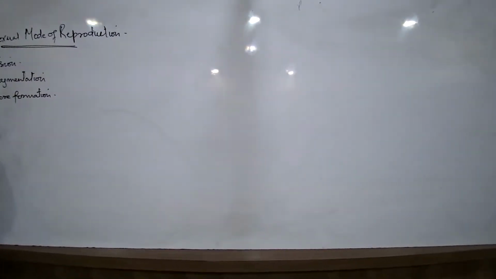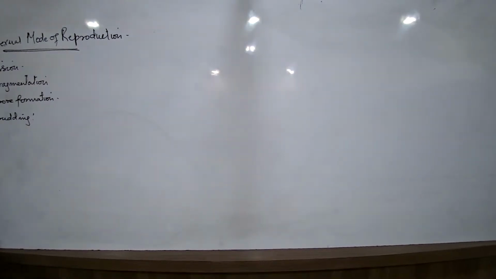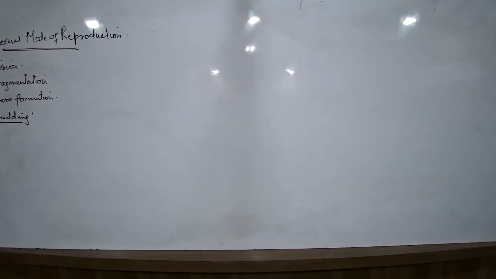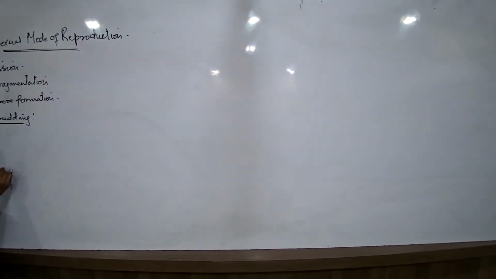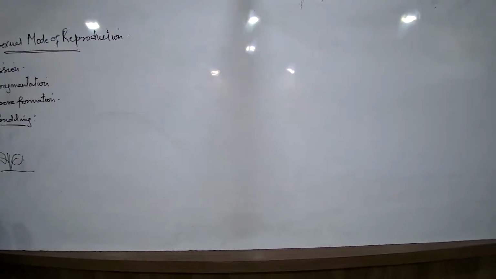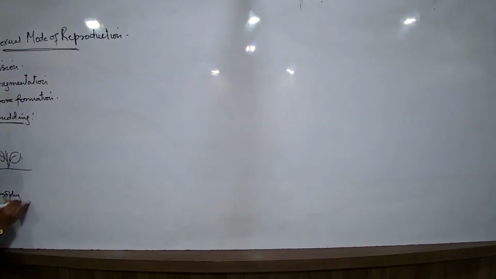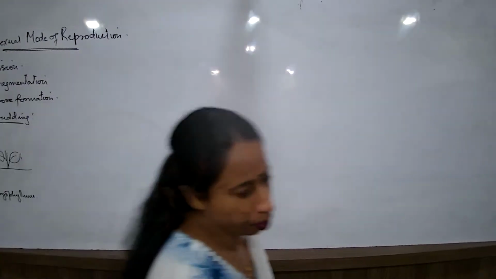Now next we talk about budding. Budding is a method of asexual reproduction. Budding we come across in plants, and also in some simple multicellular organisms. So first, if I talk about the process of budding, I look into certain types of plants, for example, like the bryophyllum. Certain types of plants like the bryophyllum show reproduction by budding.